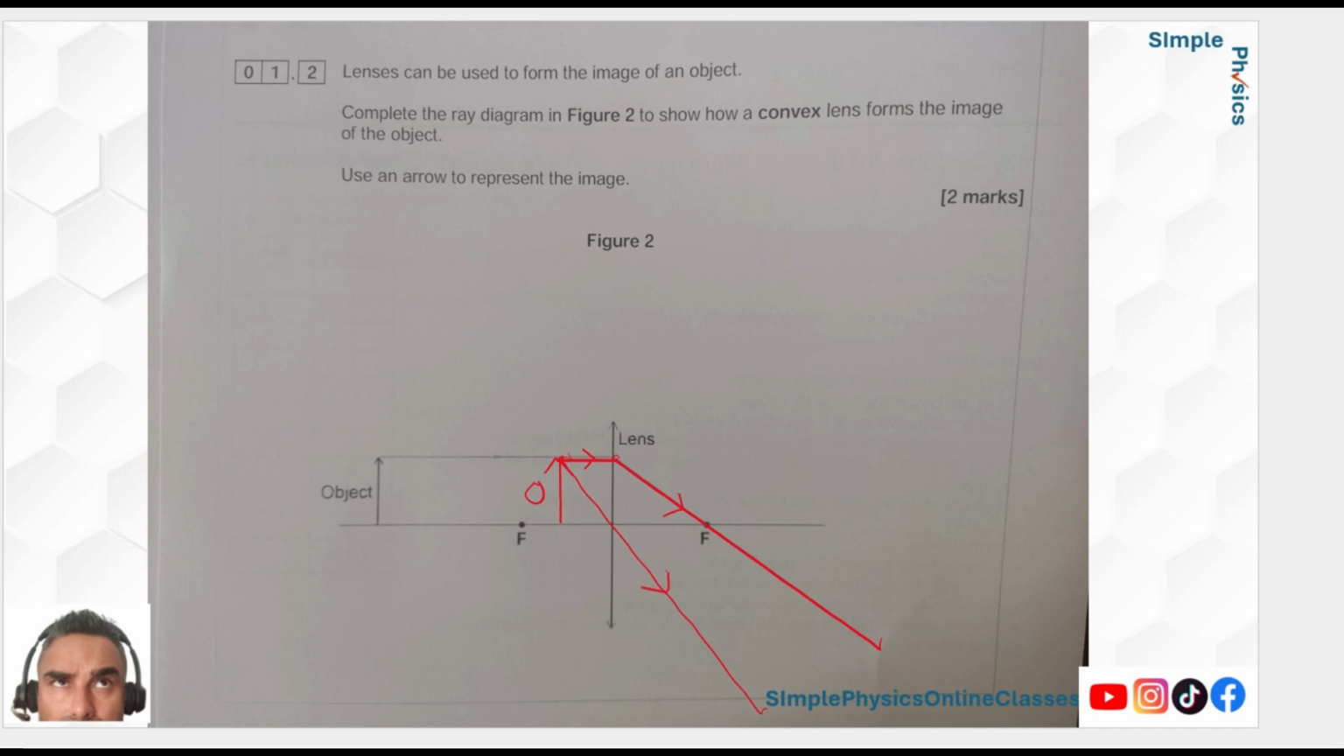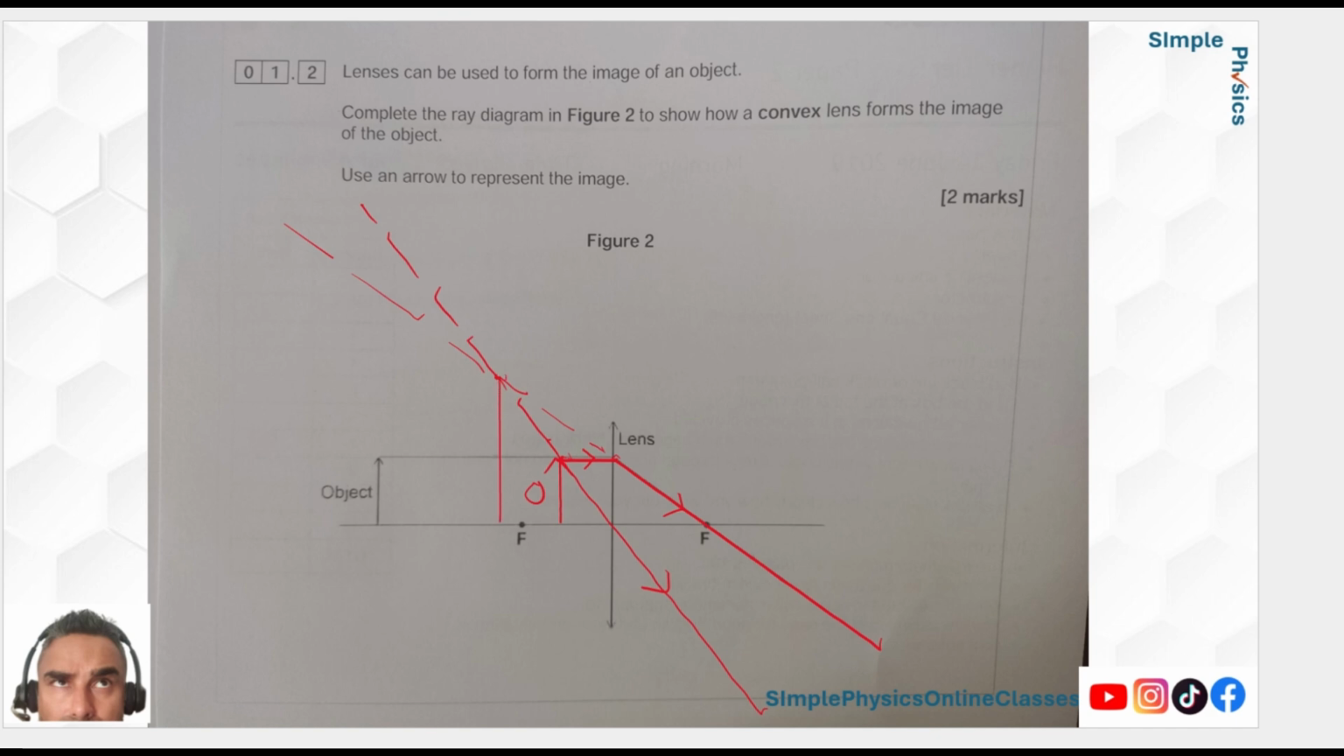And as you know, it looks like they're diverging. So they're certainly not going to come to focus on the other side of the lens. So what you have to do is draw dotted lines, and they have to be dotted because these are imaginary, they're not there. Okay, so extend them backwards, and there you go. And here is your image.